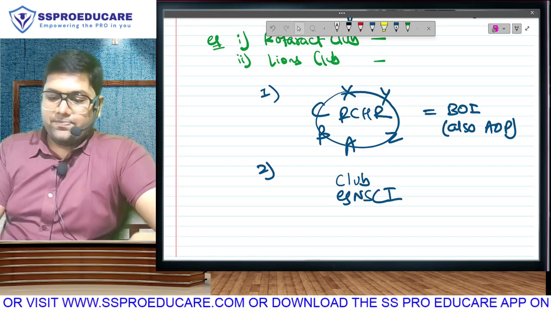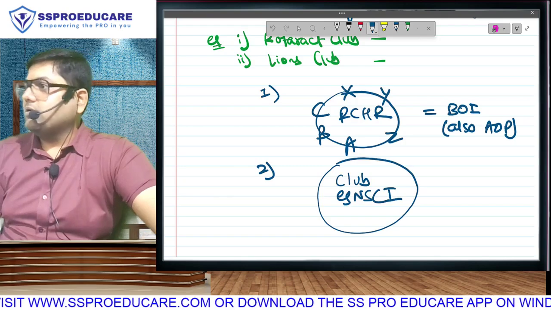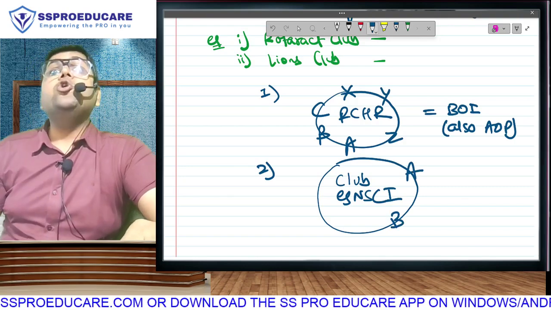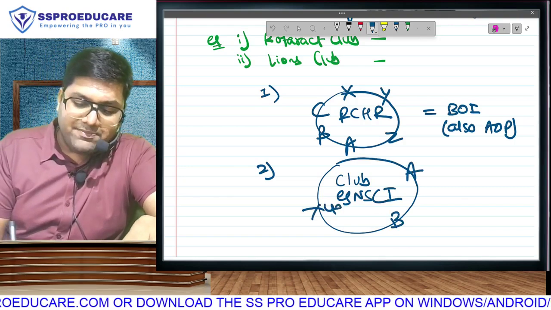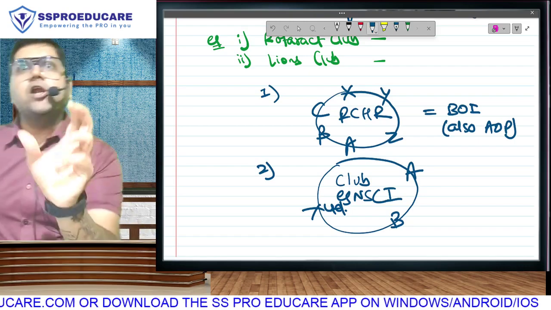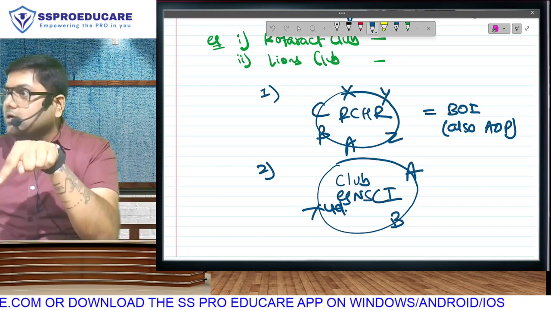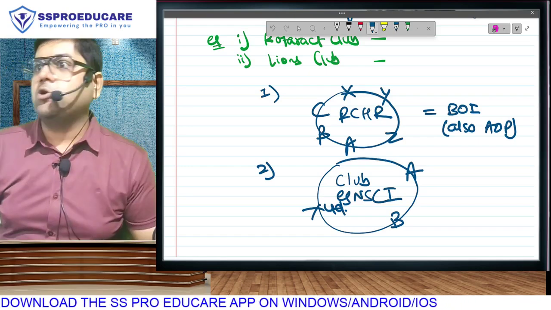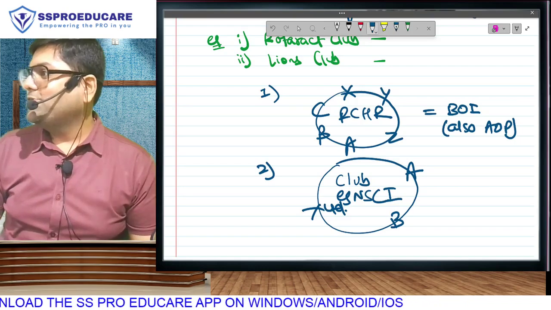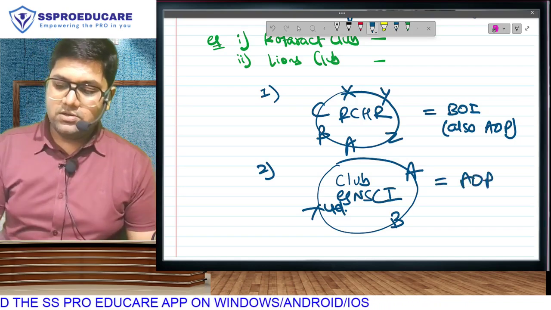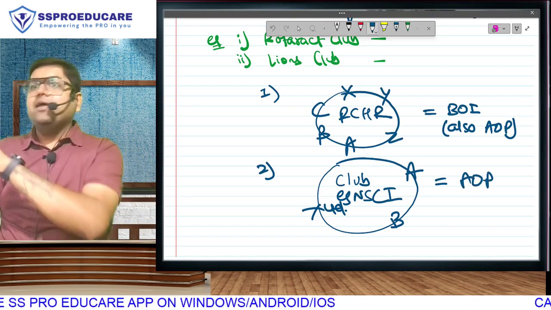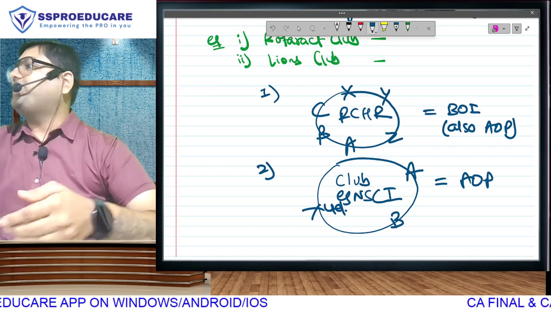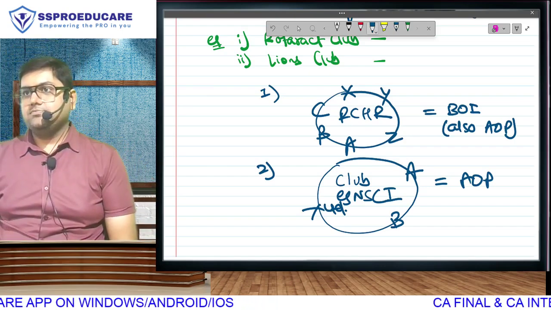Let's talk about NSCI. It's a club, a group of people. Can Mr. A be a member over there? Can Mr. B be a member over there? Do you know that a company called X Limited can also buy membership of this? We call it corporate membership. So here, not all the members are individuals. We do have some non-individual members also. So then we can't call it a body of individual. This will only be called AOP. So if we use the term AOP, it covers everything. AOP covers BOI also. But BOI cannot be applicable if a non-individual member is in the organization.